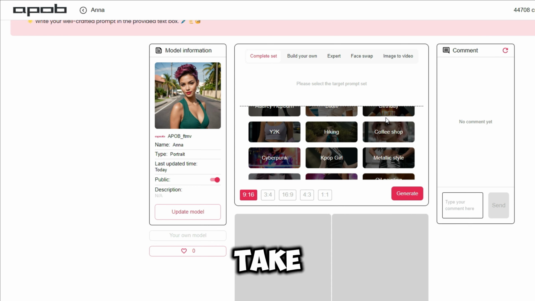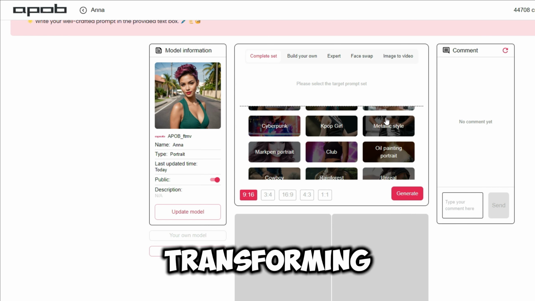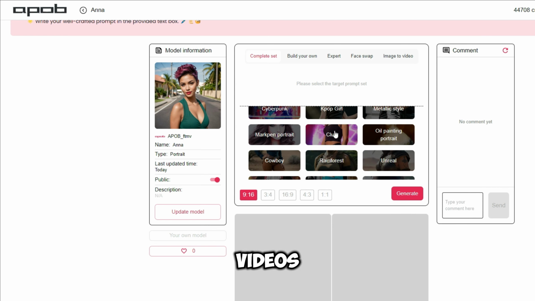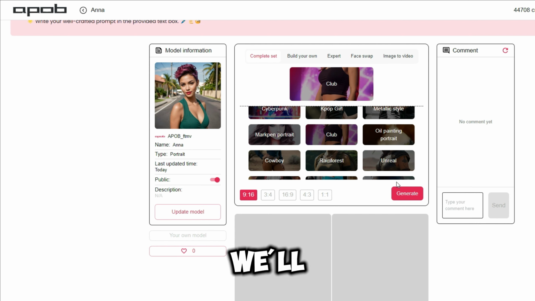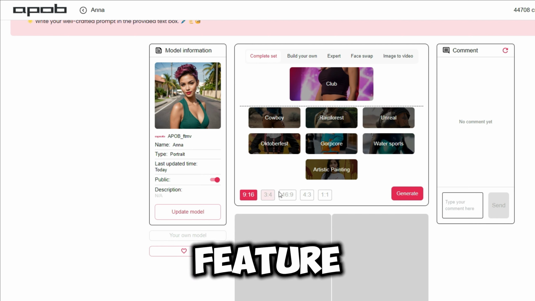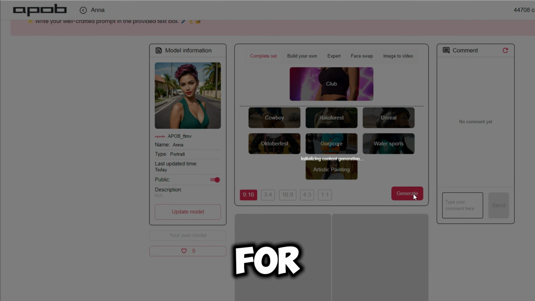But what if you could take your creation to the next level by transforming static images into captivating videos? In the next section, we'll explore how APOB's image-to-video feature can help you create engaging content that keeps your audience coming back for more.